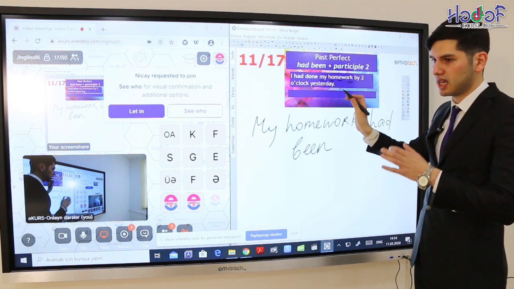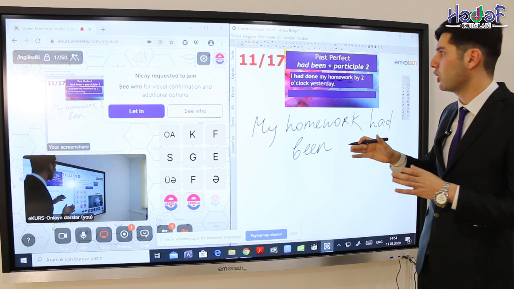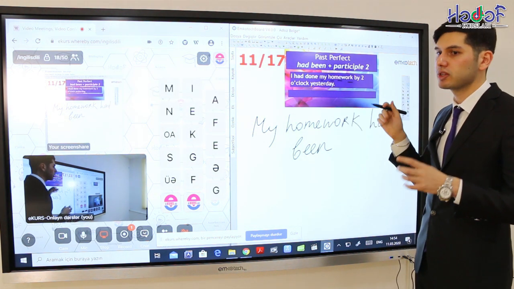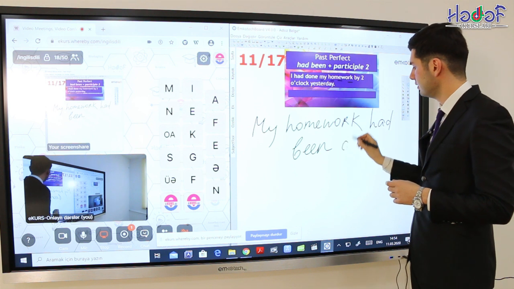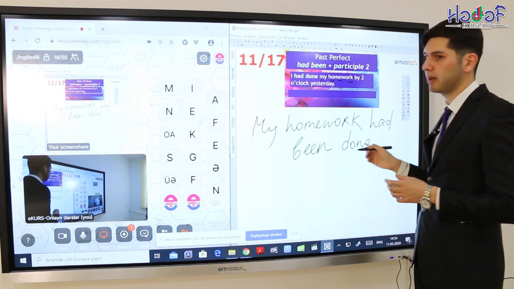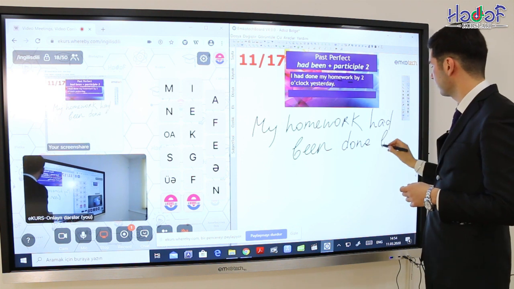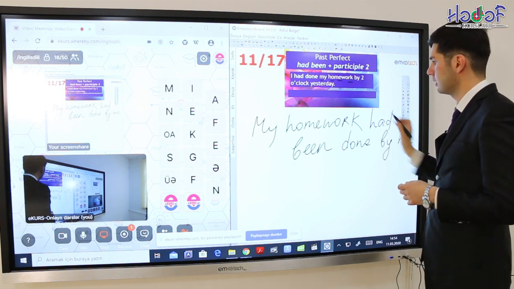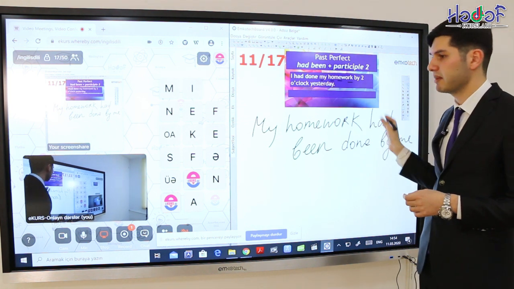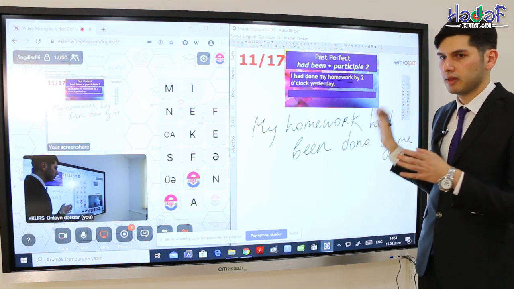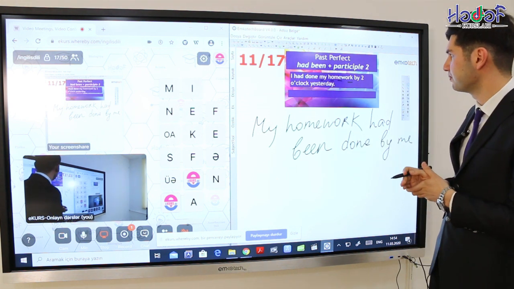done should be used in the same form, because we know that both active and passive voice of past perfect should be used with participle two form. Had been done, and we can say by whom? It's by me. So, my homework had been done by me. This is the past perfect and the passive voice form.